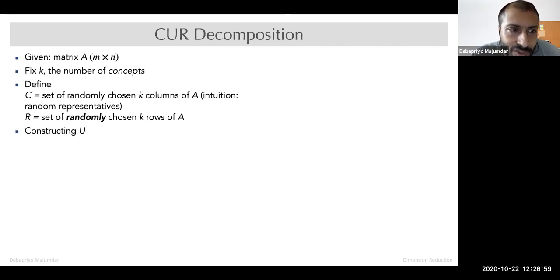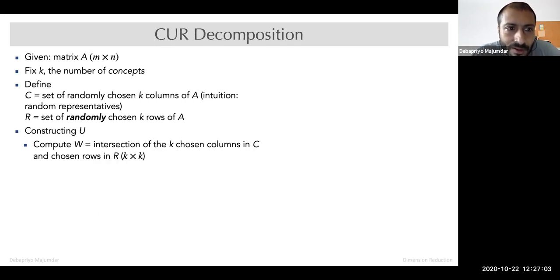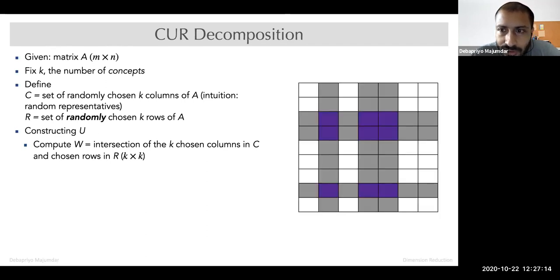And then we'll construct U in the following way. We'll compute W to be the intersection of the K chosen columns and the K chosen rows. So something like this in the picture. Suppose your whole matrix is this, and then these are the three rows, the dark gray ones, randomly chosen.